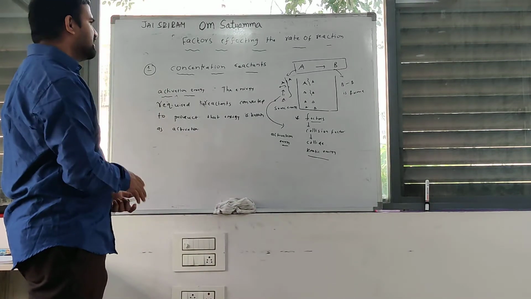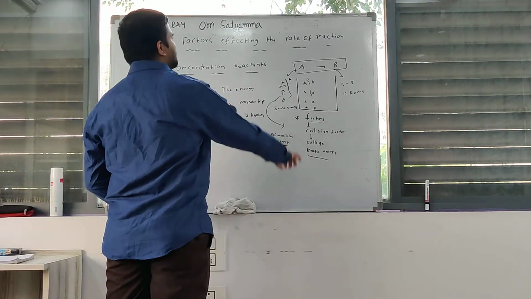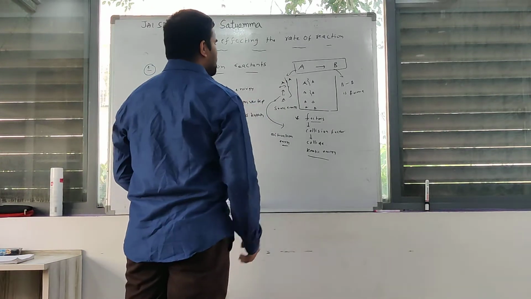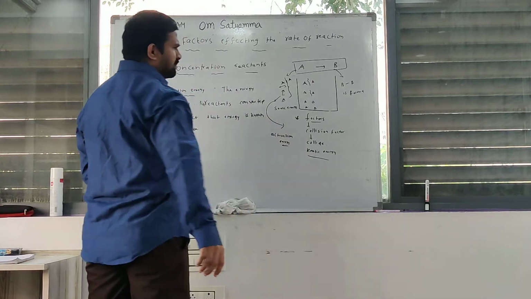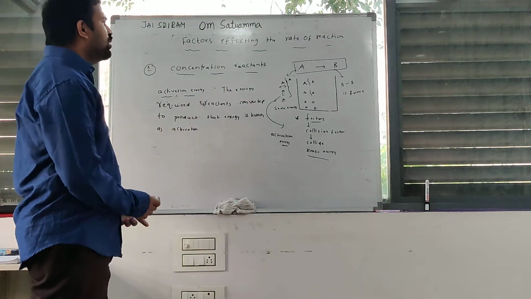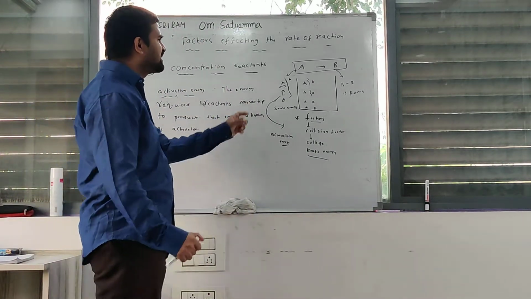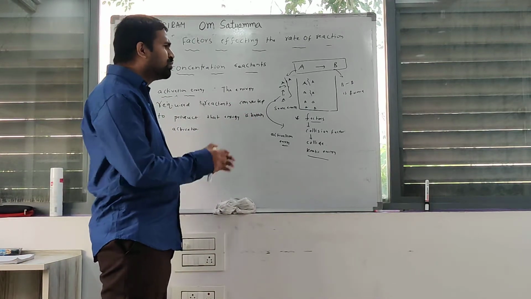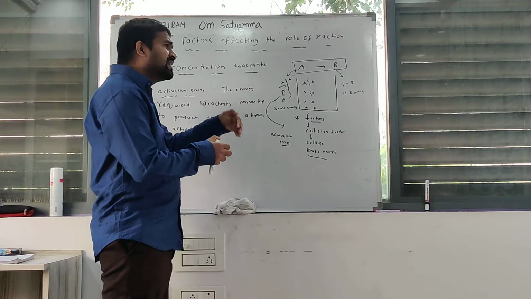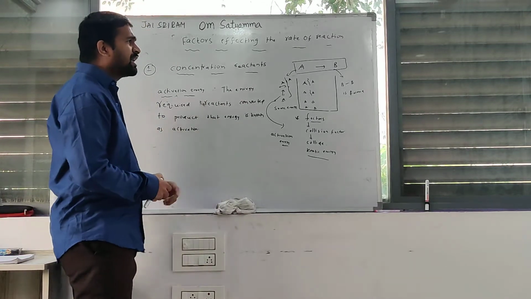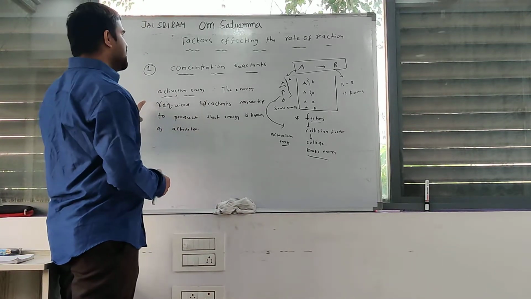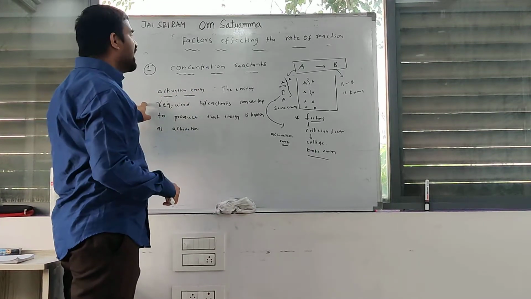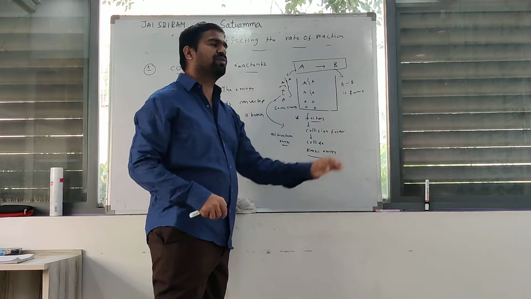What is the reason behind reactant converting to product during the chemical reaction? This is the main concept. During the chemical reaction, reactant molecules collide with each other. Due to this collision, some amount of energy is released. This amount of energy is equal to or greater than the activation energy, so the reactant molecule converts to product.